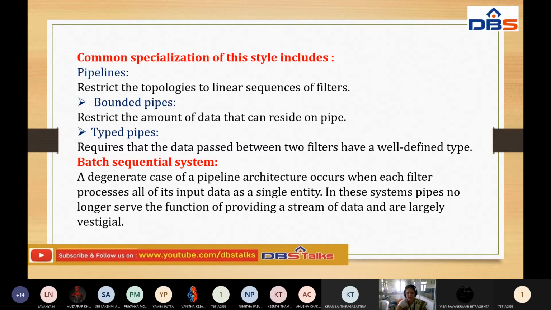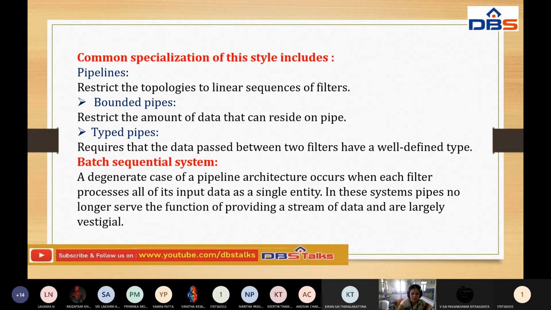What is the importance of pipelines? The pipelines are used to flow the data very smoothly, without any interference. We want to send the data clearly to all layers, each and every layer from the starting to the ending layer, without any interruption. So we use these special things, which are called pipelines.